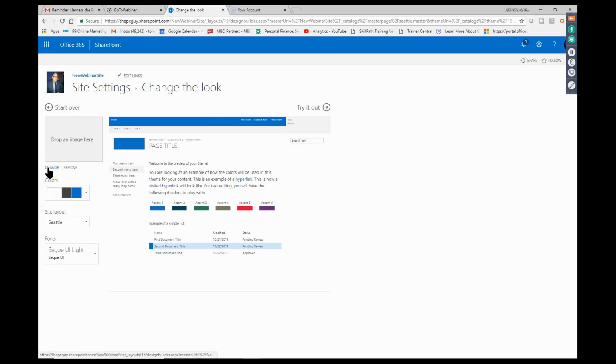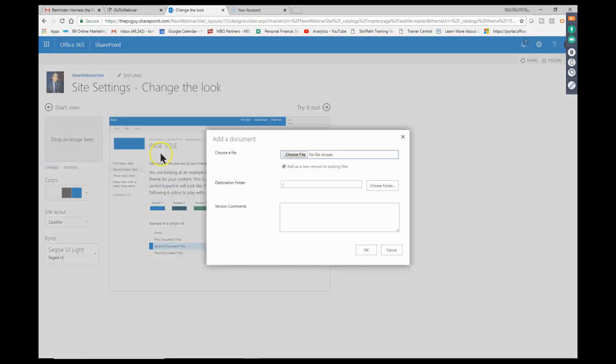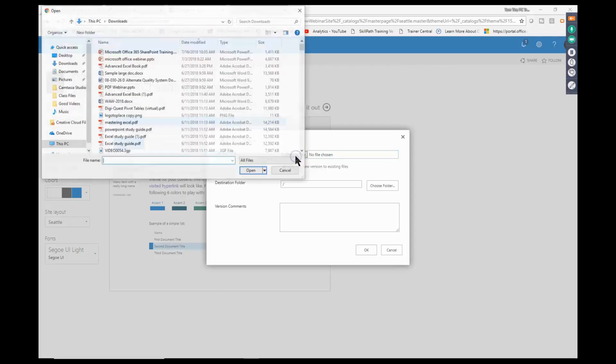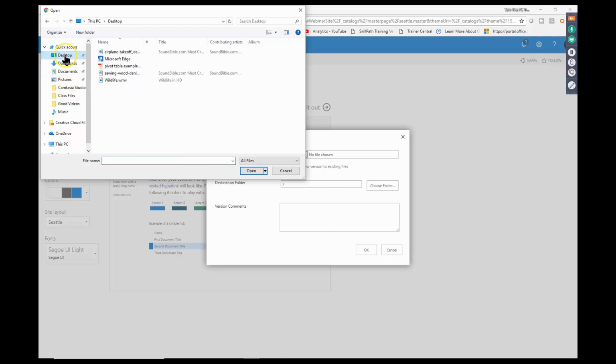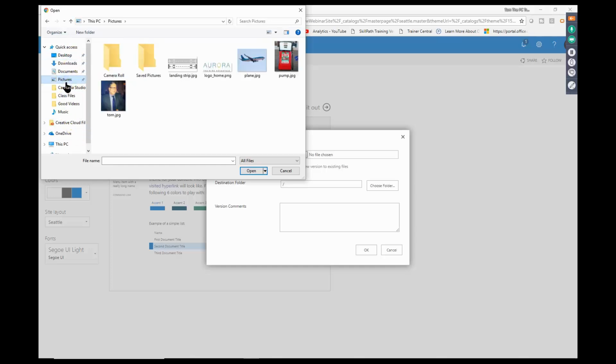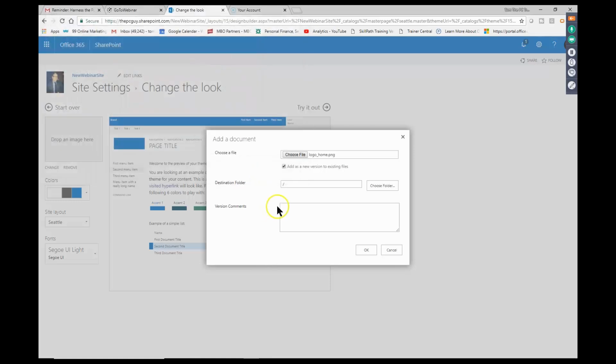So I'll pick change right there, and then I'm going to say choose a file. And then I'll go to, let's say, my desktop folder, and on the desktop folder, let's go into the pictures. There it is. And let's say that's our company logo. So I'm going to go with that, and I'll pick open. Now let's see what that's going to look like. I'm going to go ahead and click OK.